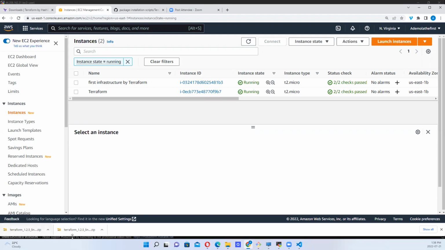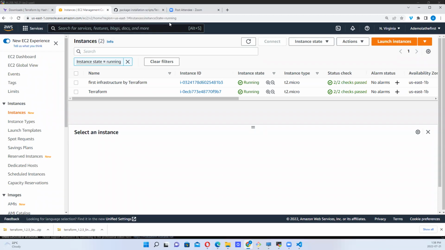Now, let's say we do not need this infrastructure again. We want to let go. You could have as many as 50 instances, and you don't want to start terminating them one after the other. You want to be able to run a script to get everything done.